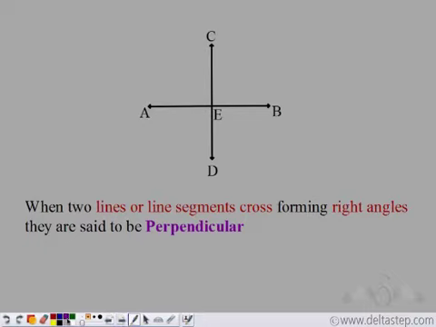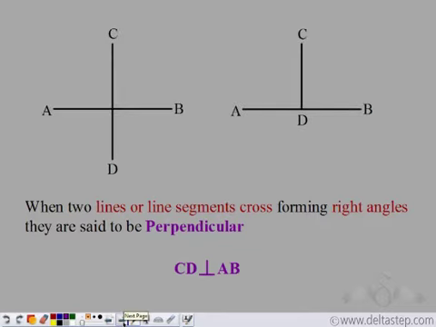And there is a special way of denoting it. We write it as CD perpendicular to AB. This is the symbol which denotes perpendicular. It is an inverted T. So CD perpendicular to AB.